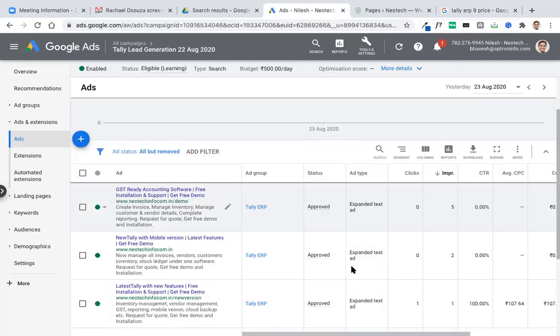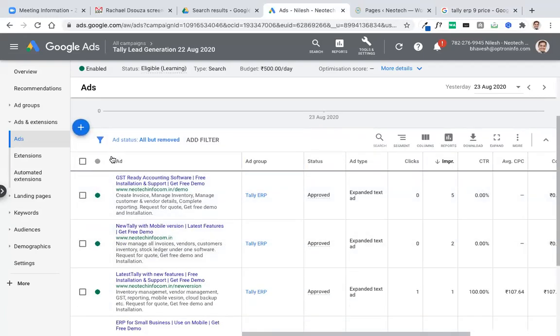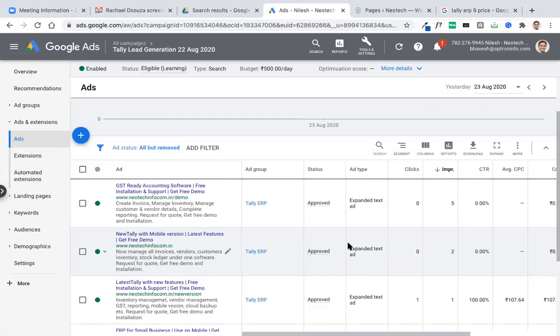Fine. What is the learning now? If you have that particular Tally as a keyword, you will have to use it, but because of restrictions, we can't. That is why we have created this kind of different-meaning ad, which is not recommended. If you do this, you will be spending high. If I remove or edit this ad, Google will disapprove my ad and I won't be able to run ads at all. Now, what to do in such a condition? Maybe we will have to target different keyword combinations or a different kind of ad.